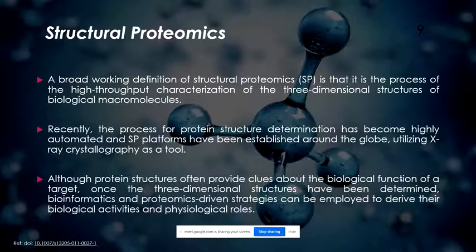Sometimes you are unable to purify it in huge quantity, and to elucidate the structure you require a protein in higher concentration, which is really difficult to get. And even if you manage to get a high concentration, it might not be pure. Several protein contaminations are associated with it, and those hamper the structure elucidation.